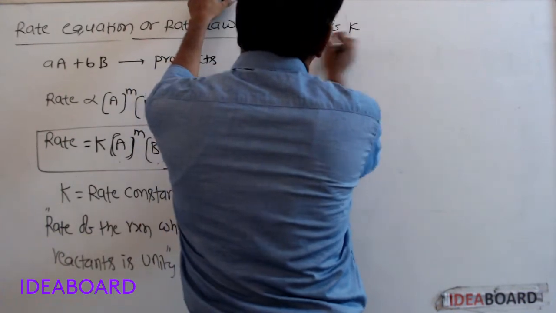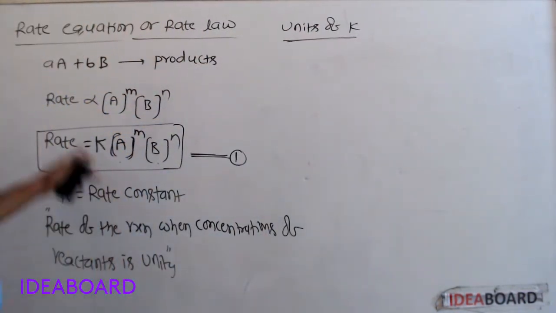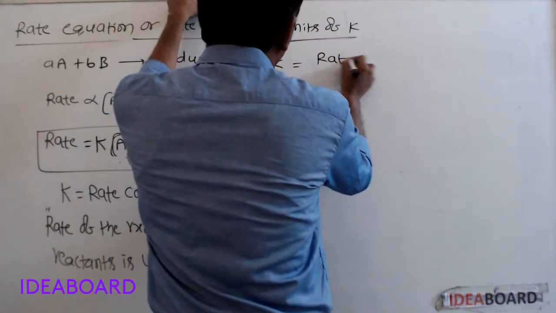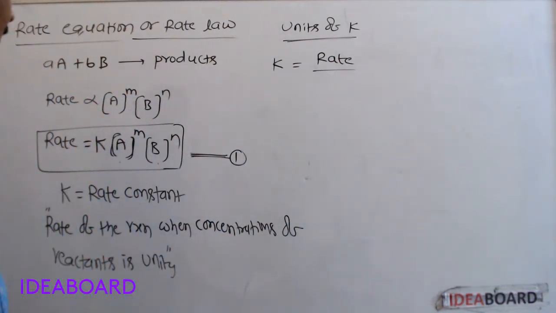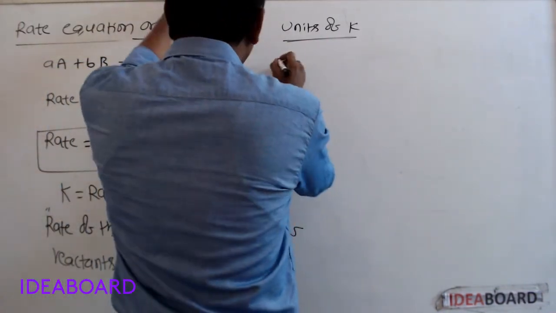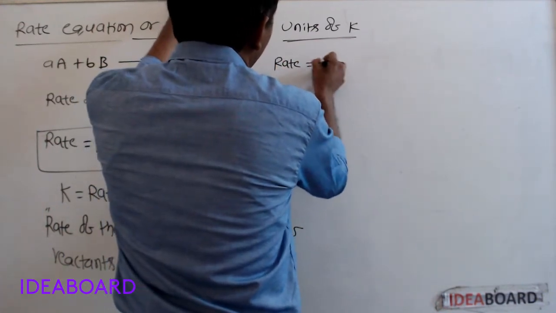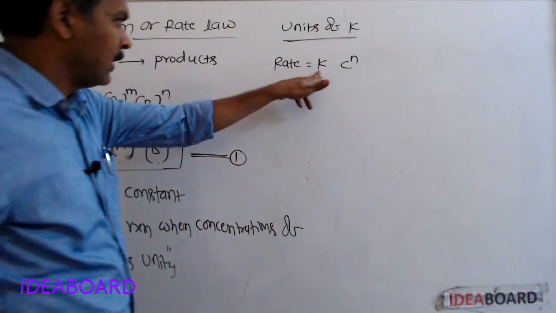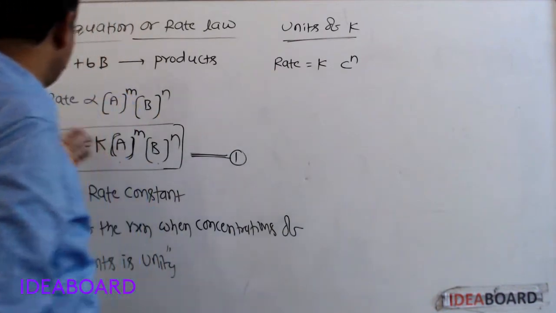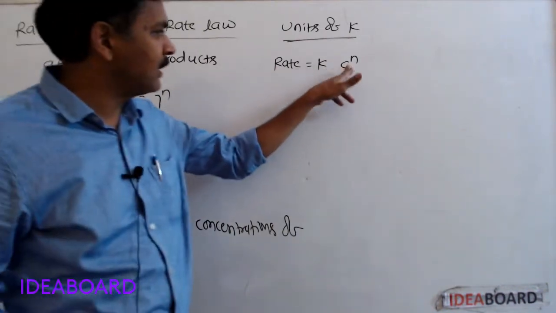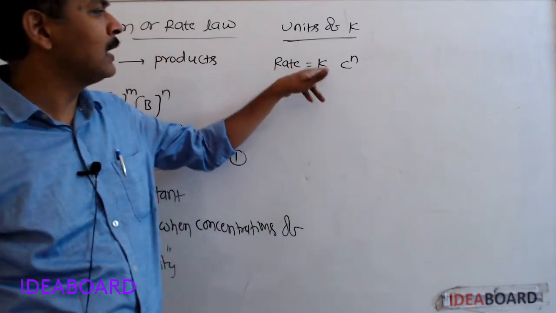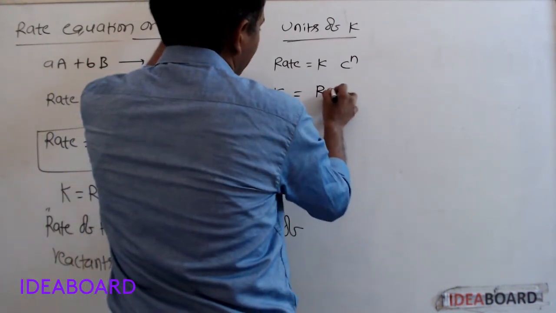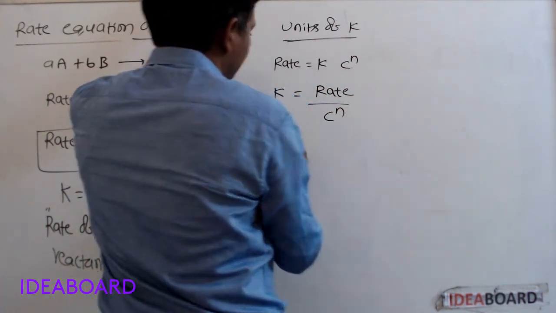Units of the rate constant k. Writing rate is equal to k into concentration of reactants power n. Here those reactants are A and B, but instead of that I am taking just concentration of reactants power n. Rate is equal to k into C power n, then k is equal to rate by C power n.